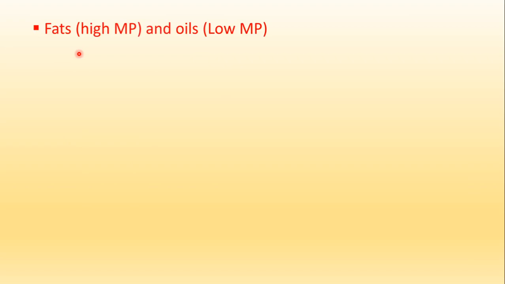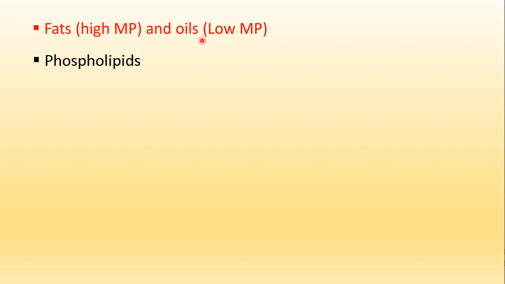Now what are fats and oils? Is there any difference between fats and oils? Yes, both of them are lipids, but any lipid which has a high melting point will be called a fat. That means they remain solidified at lower temperatures, and only when they reach a higher temperature does it start melting and liquify. Whereas oils have a low melting point, so even at very low temperatures they will remain liquid. They will not solidify.